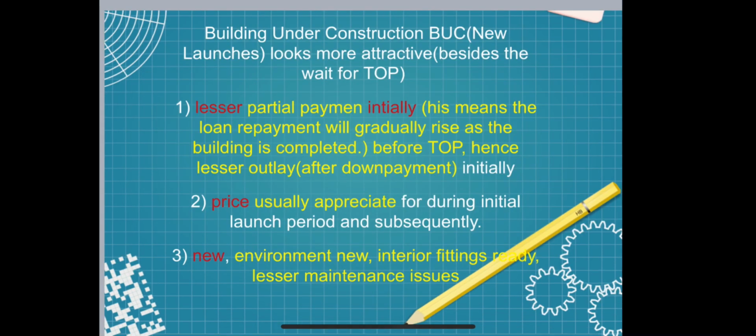As interest rates rise and keep on rising, buildings under construction, or BUC, which involve new launches, look more attractive besides waiting for TOP. Lesser progressive payment is one of the reasons, which means that the loan payment will gradually rise as the building is completed before TOP, hence lesser outlay initially. Price usually appreciates during the initial launch period and subsequently. New condos or apartments have a new environment, interior fittings ready, and usually fewer maintenance issues.